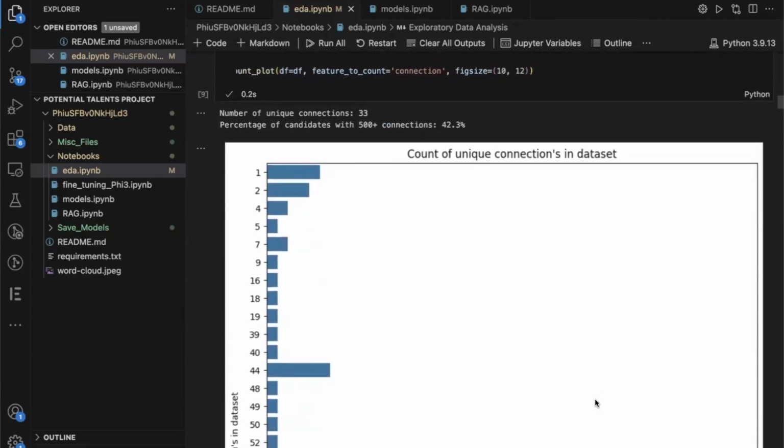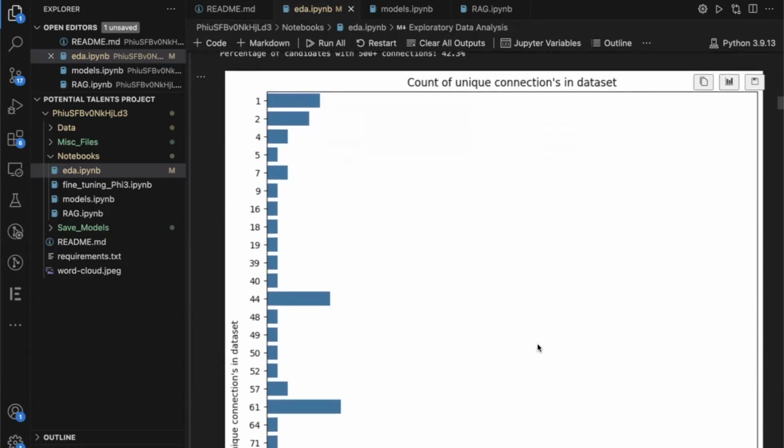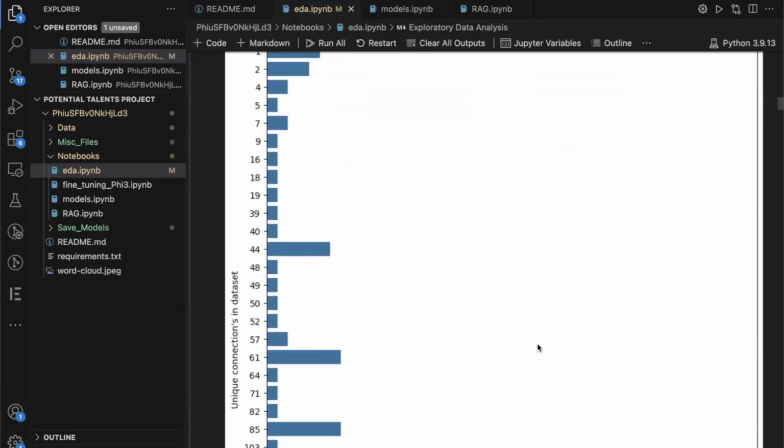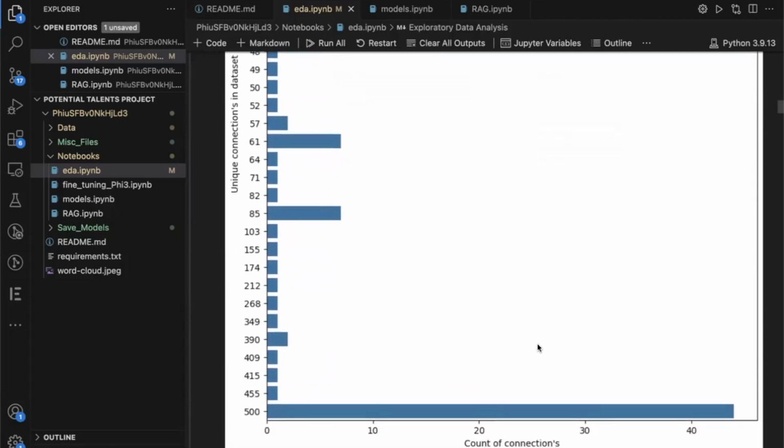These are the unique connections in the data set. I'm guessing it'd be some sort of social media site where they can see how many different connections these people have to other people, and we see that there's over 500 plus connections.